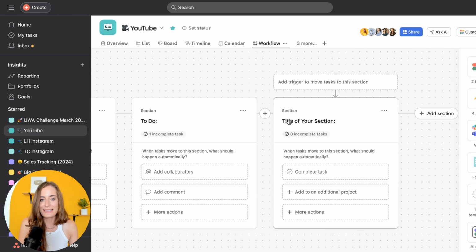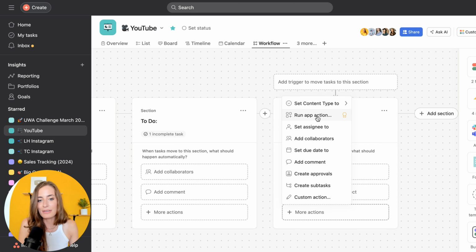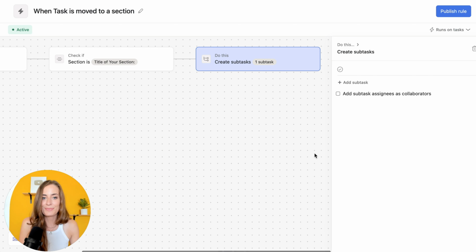So we have our title of our section. So when tasks move to this section, what do you want to happen automatically? So if you go down here to more actions, you'll see you have tons of control here for what you want this to look like, okay? But in my example, I'm really just creating subtasks for this type of workflow. So I'm going to click Create Subtasks, okay?